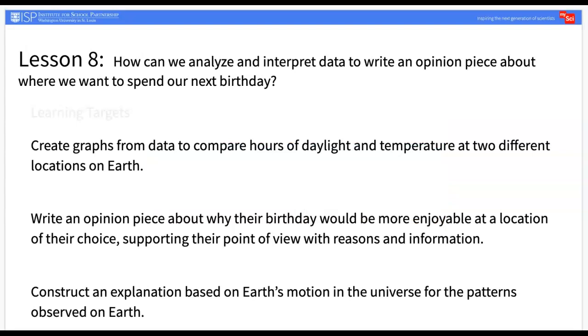By the end of this lesson, students will have created graphs from data to compare hours of daylight and temperature at two different locations on Earth, written an opinion piece about why their birthday would be more enjoyable at a location of their choice, supporting their point of view with reasons and information, and constructed an explanation based on Earth's motion in the universe for the patterns observed on Earth.